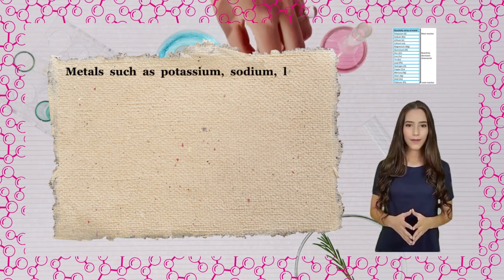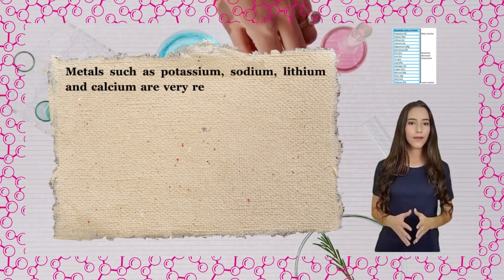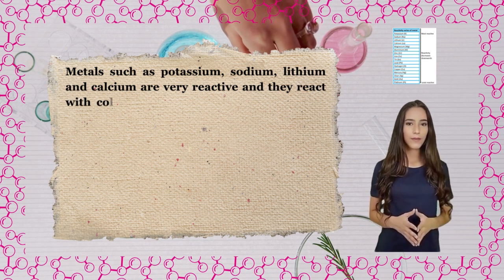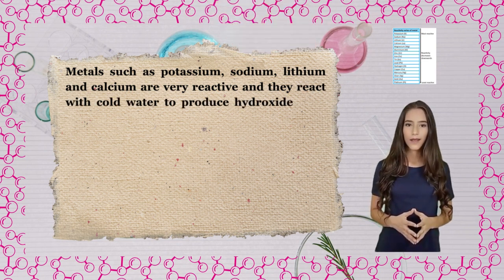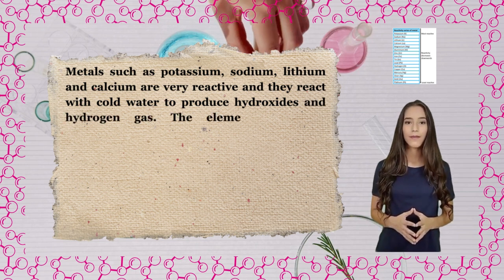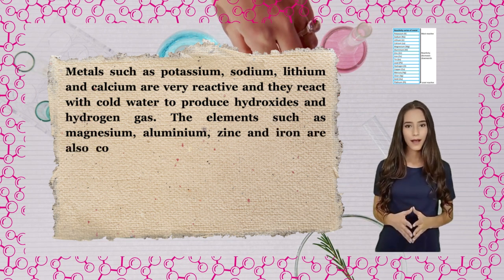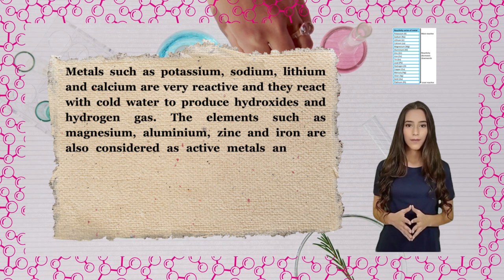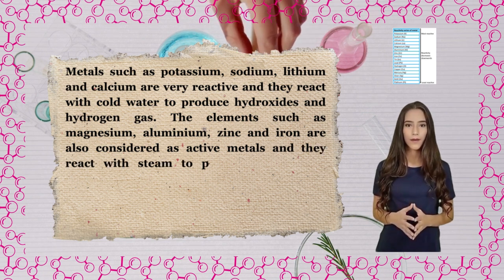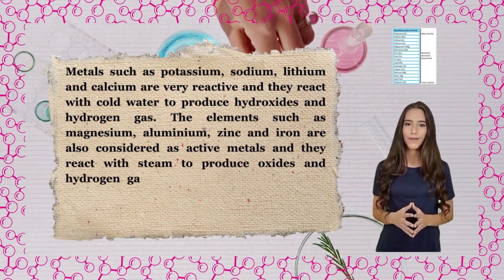Metals such as potassium, sodium, lithium and calcium are very reactive and they react with cold water to produce hydroxides and hydrogen gas. The elements such as magnesium, aluminium, zinc and iron are also considered as active metals and they react with steam to produce oxides and hydrogen gas.